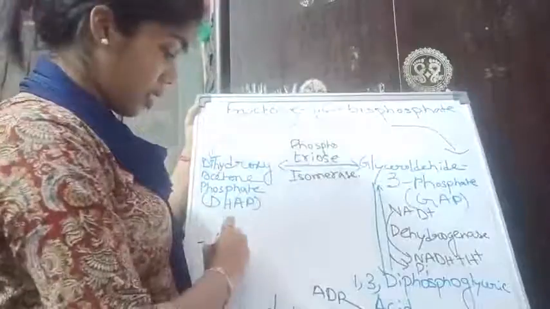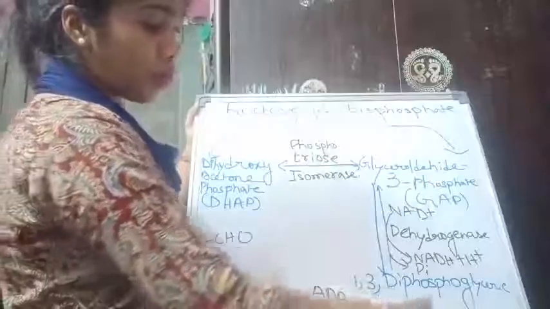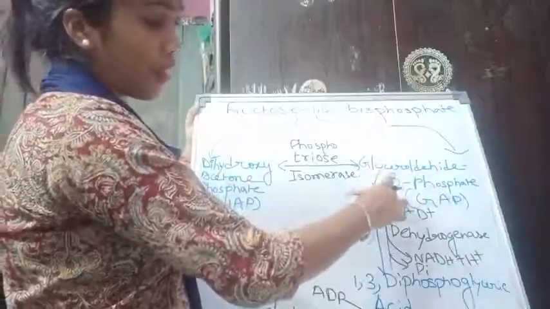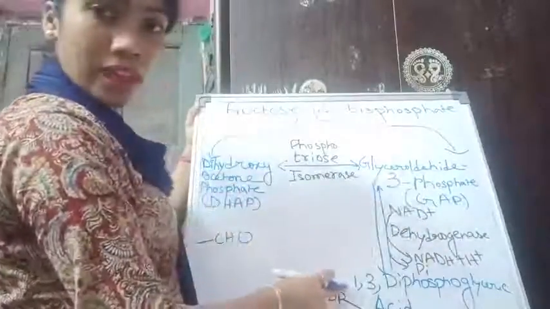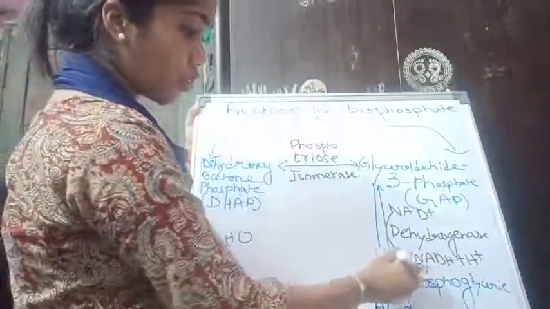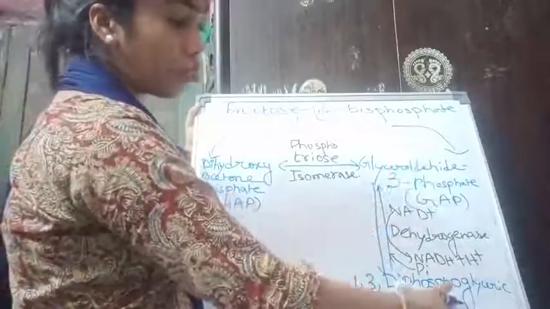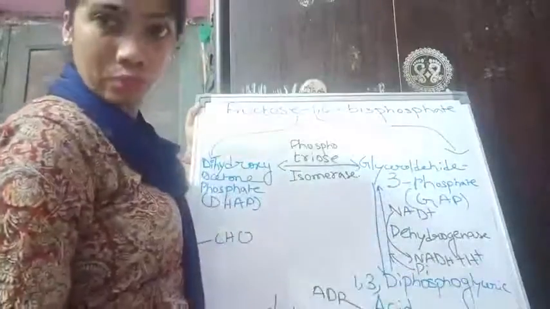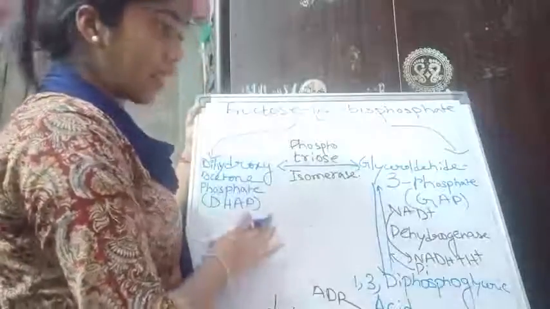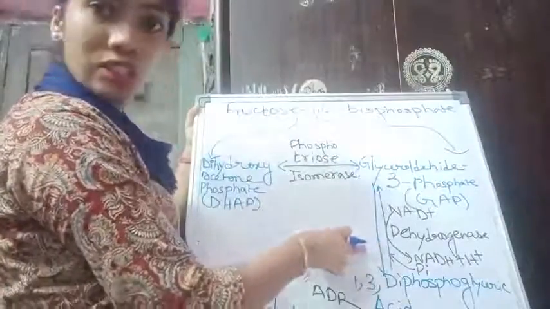That means it is having a CHO group. It is having one aldehyde group. But the new compound which is being formed is diphosphoglyceric acid. It was having phosphate at 3 position, 3-phosphate. But this compound is having another phosphate at first position. Okay, so it is having another phosphate, and it is not having aldehyde group, rather it is having oic acid group. That means dehydrogenation, aldehyde can be converted to oic acid when dehydrogenation takes place. That means here dehydrogenation has taken place.